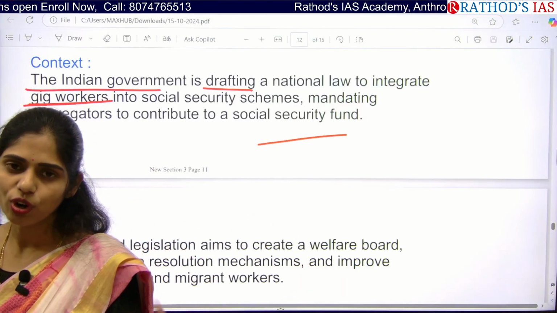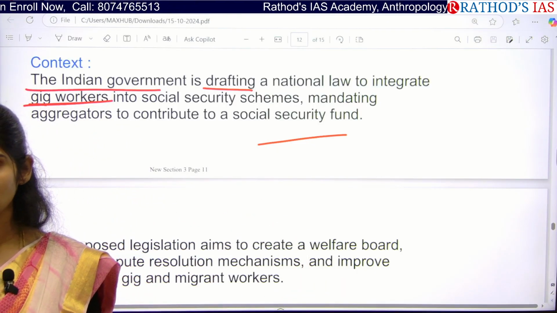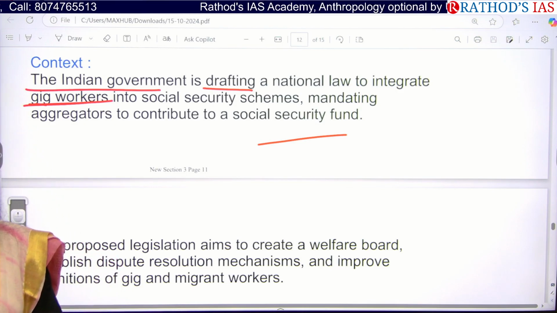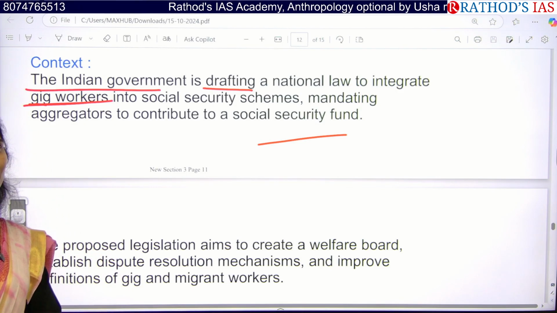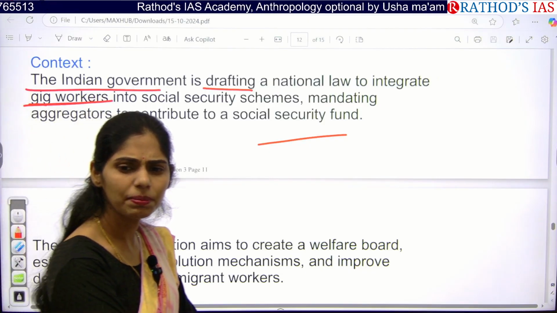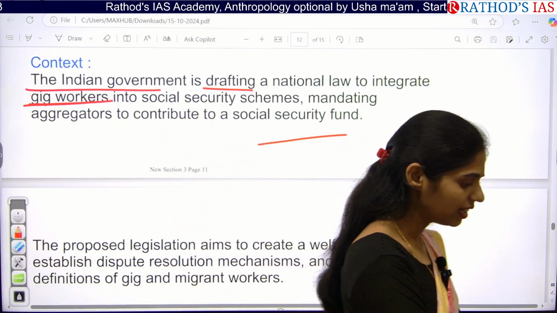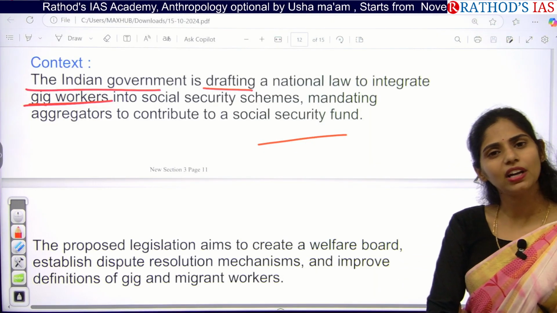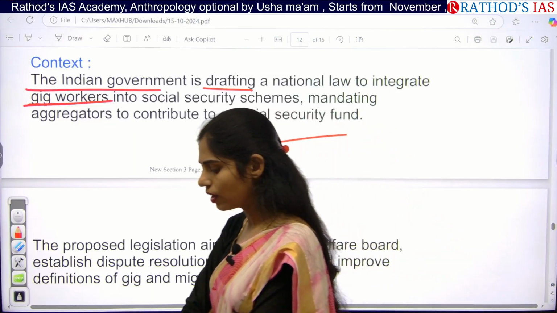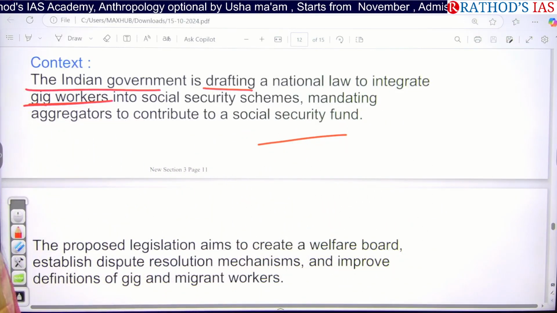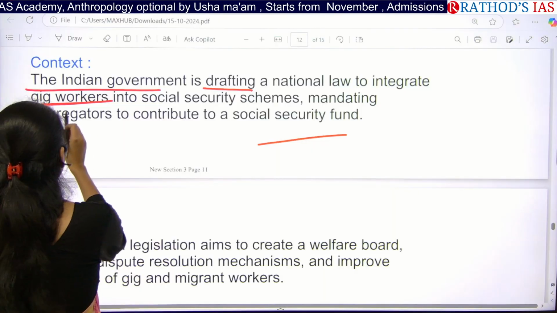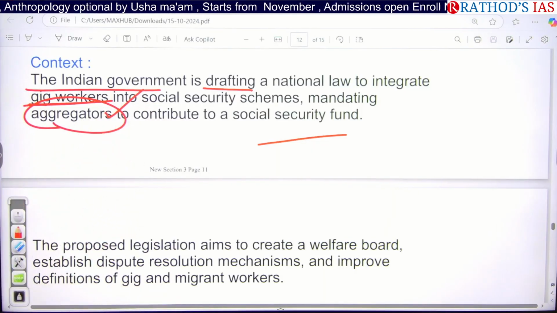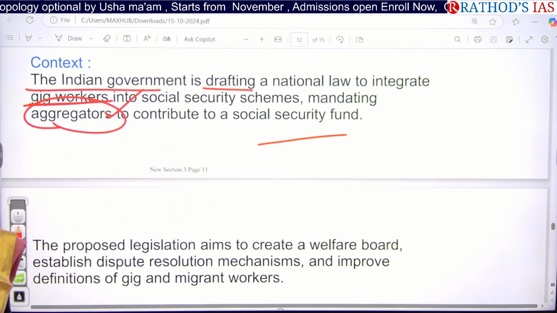So who has to contribute to this fund? Whether the gig workers will contribute? They are already getting very low salaries. If they are delivering a parcel, they will be getting 30 to 40 rupees per parcel. But will they contribute to the social security fund? No, right? But who can contribute for the sake of the gig workers? So this new law is saying that aggregators, that means the companies who are employing the gig workers, have to contribute to this social security fund.